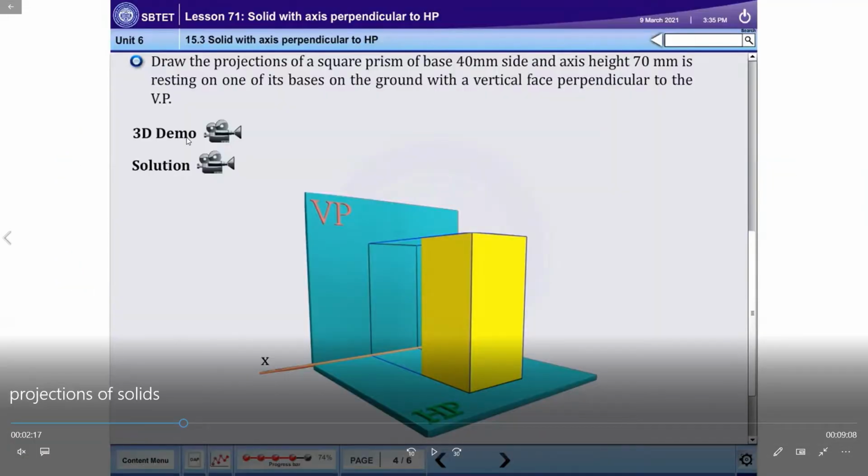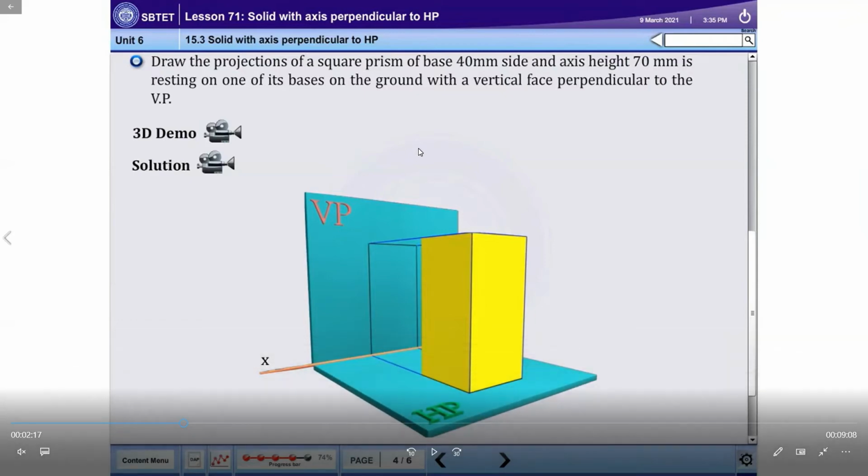So note down the problem here. Draw the projections of a square prism of base 40 mm side and axis 70 mm, resting on one of its bases on the ground with a vertical face perpendicular to VP. This is the problem.